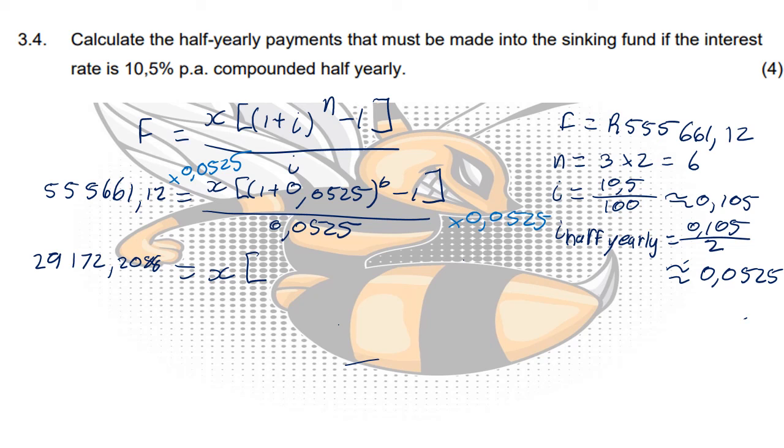And I can then type all of this that was in brackets here, and that would give me 0.3593541802. Divide on both sides with this amount.